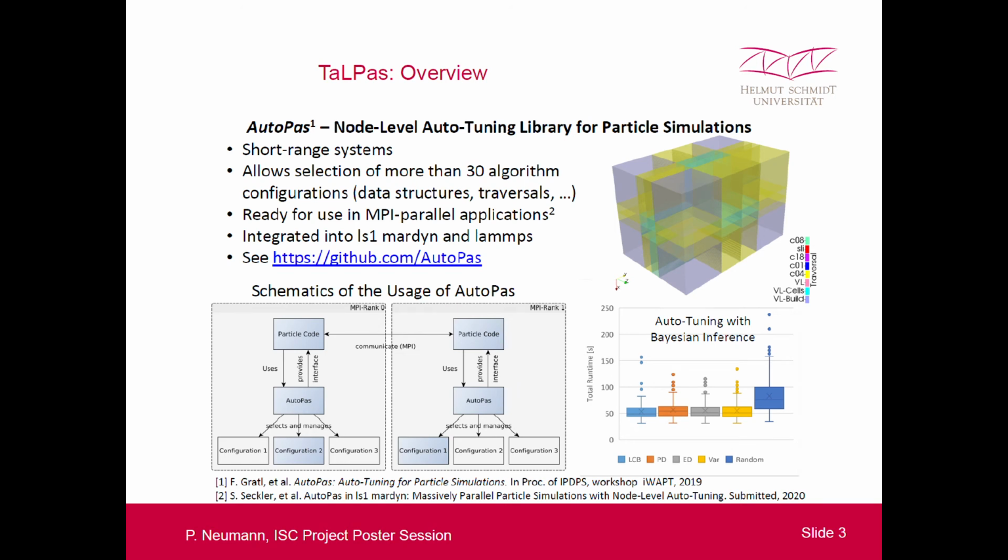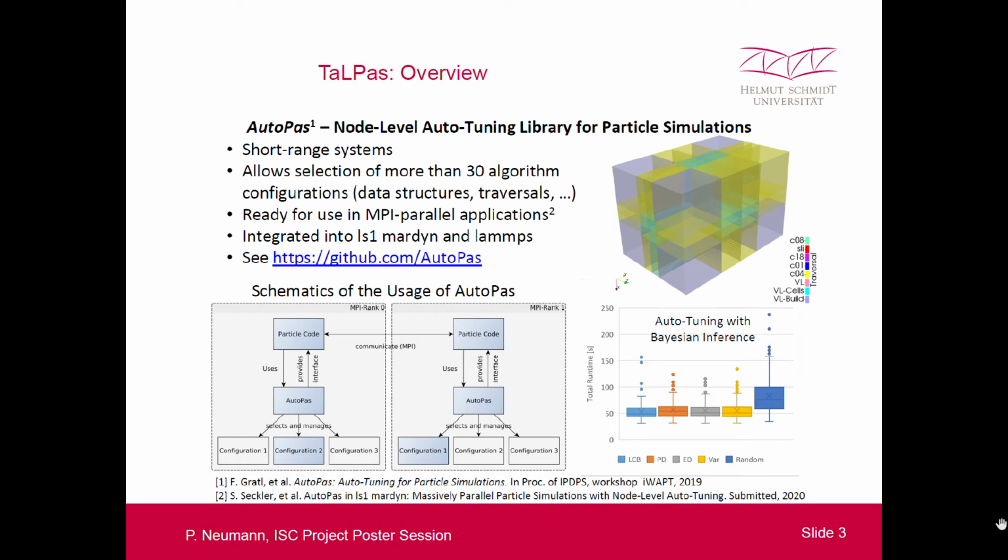Concerning the AutoTuning library, what we have so far is a library called AutoPas for short-range particle systems. This one allows selecting between more than 30 algorithm configurations, including data structures, particle pair traversal schemes, OpenMP parallelization, and so forth. Lately, we have particularly worked on including AutoTuning in MPI parallel simulations.